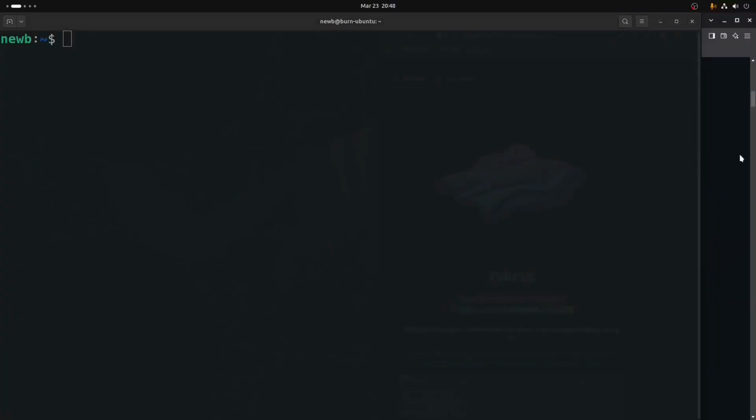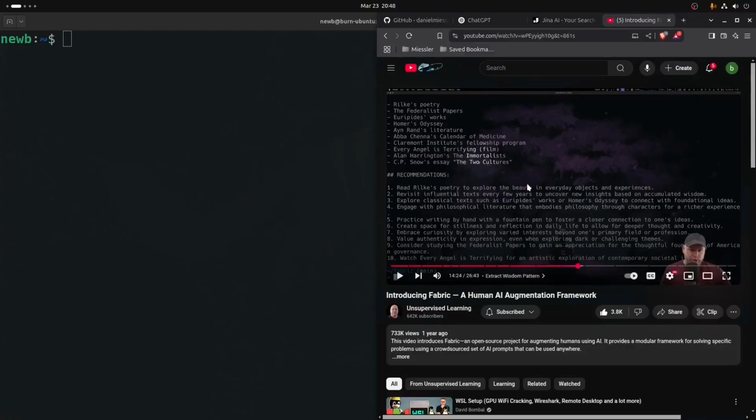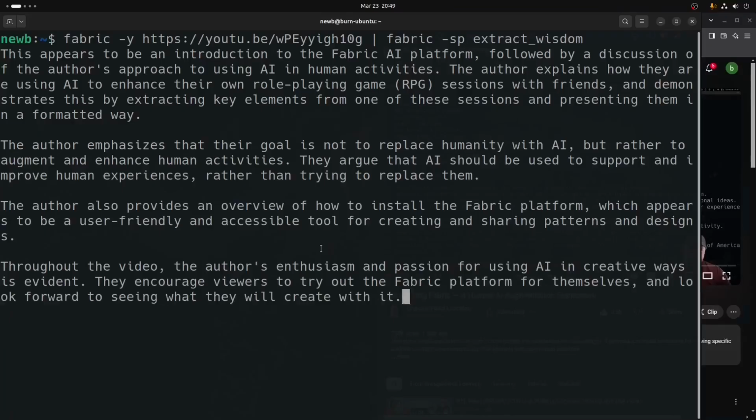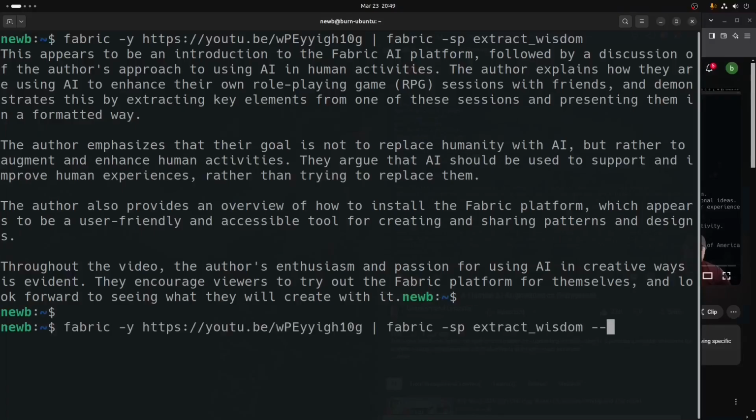These are all things that can be solved in a pretty direct way. One of the problems that we had was getting a proper response from Extract Wisdom. So we'll just grab the URL to the Fabric video by Miessler and we'll get to it. As we're running the command, we get this from Extract Wisdom. We expect something much more analytical of what's being passed to it, which is the nearly half-hour transcript from the Miessler video on Fabric. And we solved that by running the same command, but extending the context window by approximately doubling it.